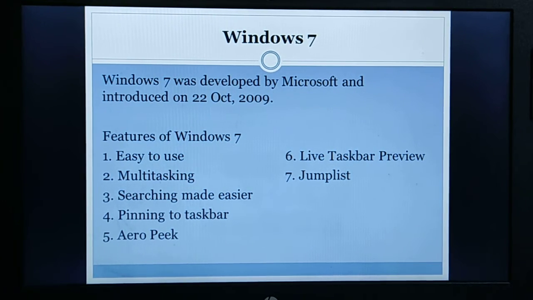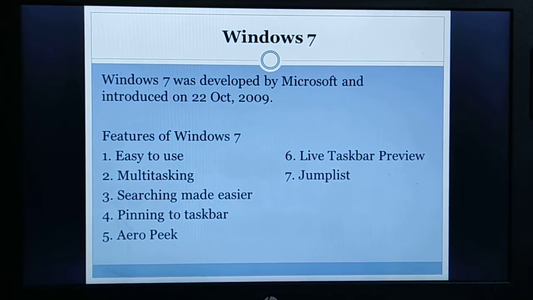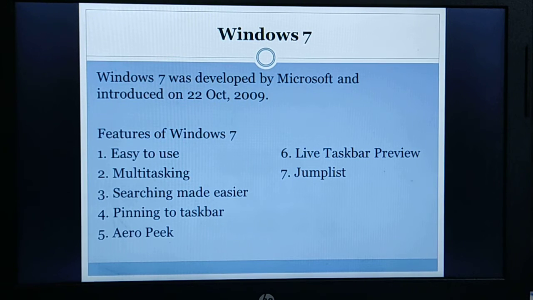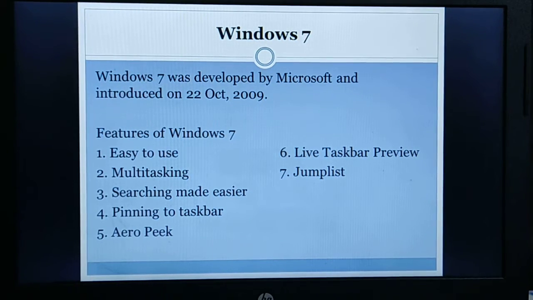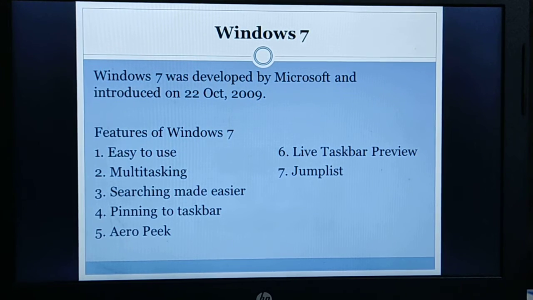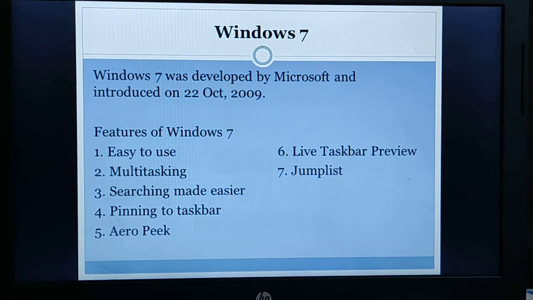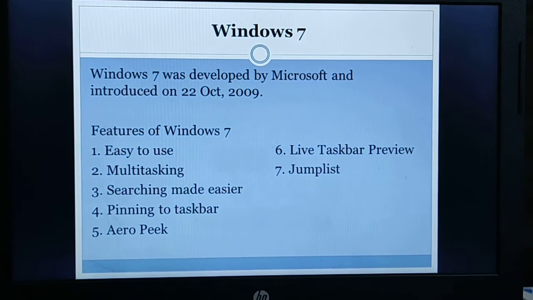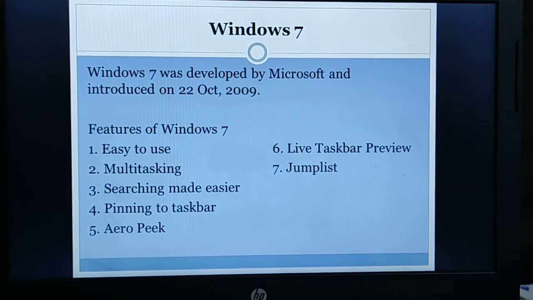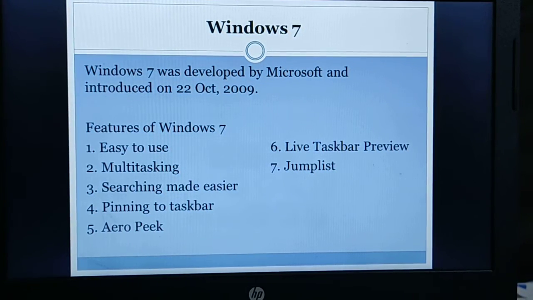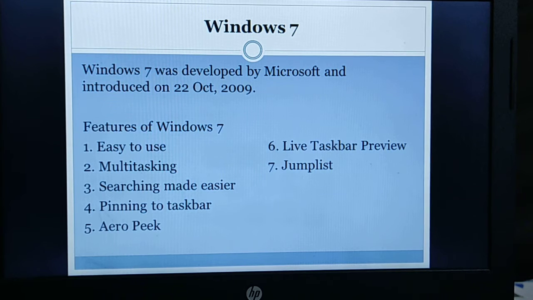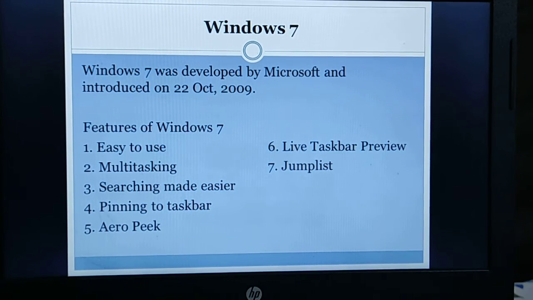The features of Windows 7 are: it is very easy to use, it supports multitasking, and searching is made much easier in Windows 7. It has the option to pin any program to the taskbar, so that you can pin any commonly used program to the taskbar to access it very fast. Next, it has the arrow pick option. It also has the live taskbar preview, and it has the jump list on the start menu. These are the most common features of Windows 7.